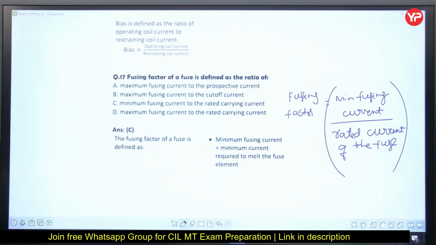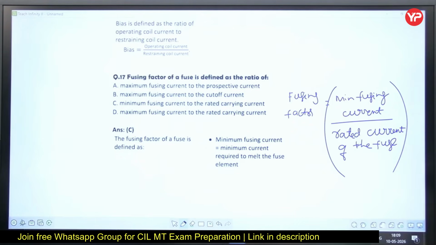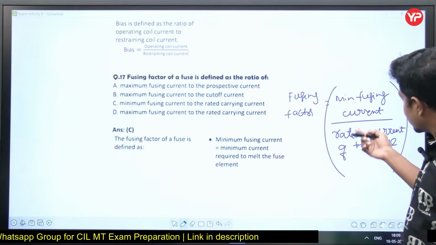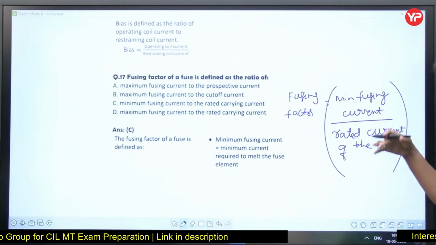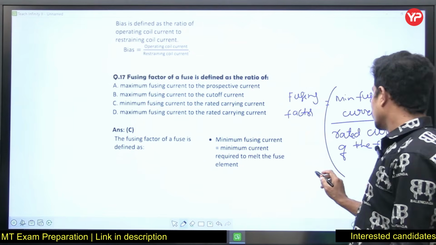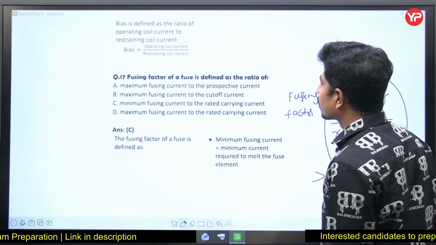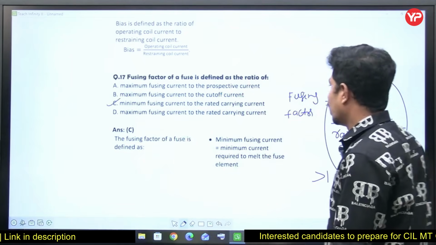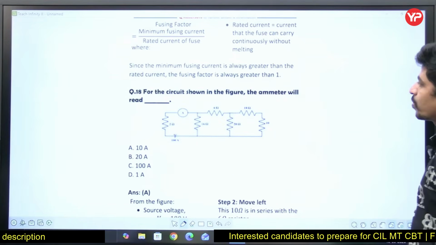Why? Rated current is the current which a fuse happily withstands, but if it reaches at least the minimum fusing current, then the fuse is going to blow. That's why fusing factor is always greater than 1. So minimum fusing current to the rated value of the current carrying, right? Option C.